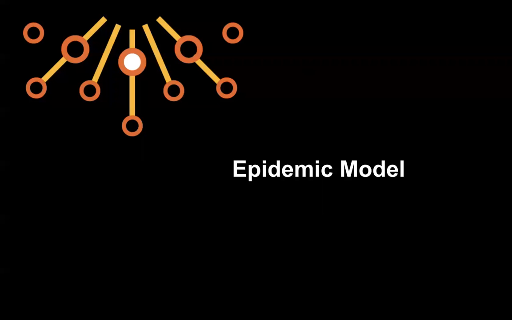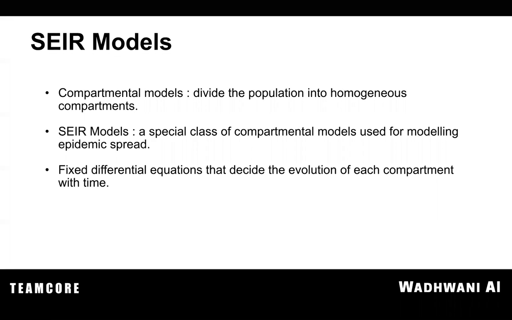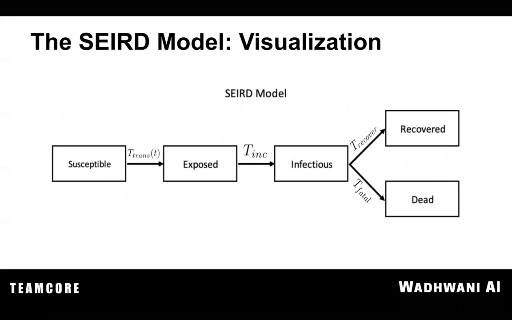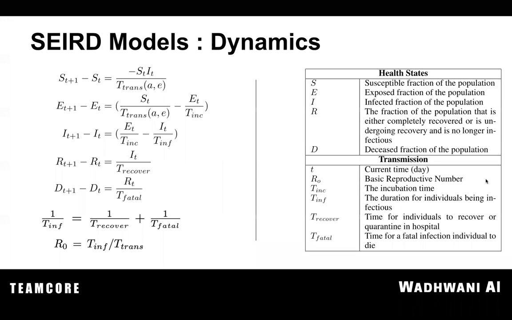So let's move on to the first part, which is the epidemic model. For our disease model, we are considering the SEIR class of models, which is a type of compartmental model. We divide the population into compartments which are homogeneous, and we have differential equations describing the evolution of different compartments. The model that we are using is called SEIRD. There's a small variation with SEIR that now we have a deceased compartment right here. Another change that we've made to this model is that we are using discrete time equations for evolution, and these are not differential equations. We have converted the differential equations into discrete time steps.